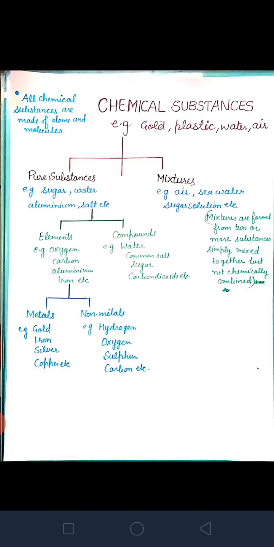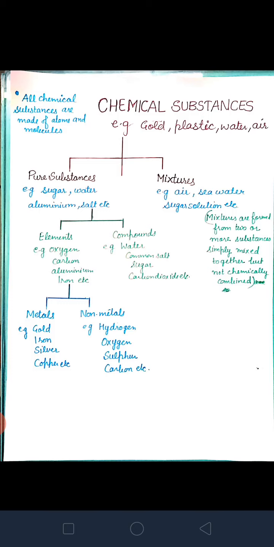And the scale, pen, book, notebook, all the substances which you are using are made up of matter, whether pen, pencil, scale, or eraser.